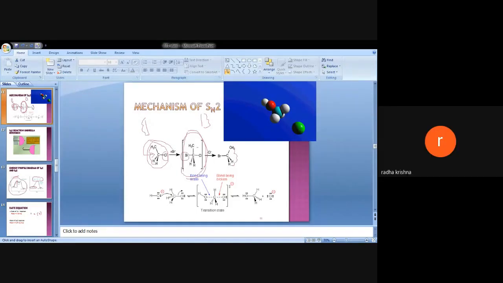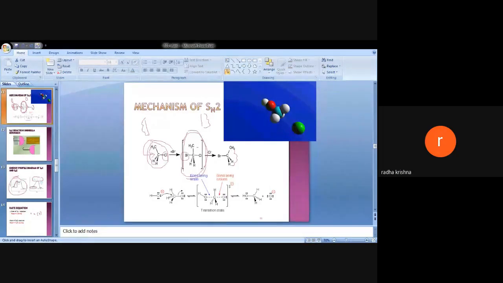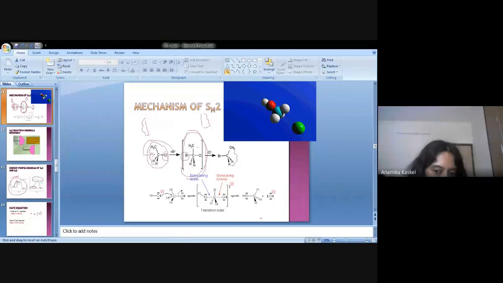Fluorine minus? Why? Nucleophilicity. Yes, fluorine minus, chlorine minus. Which one will have the lowest? Iodine. Or anybody from the class?